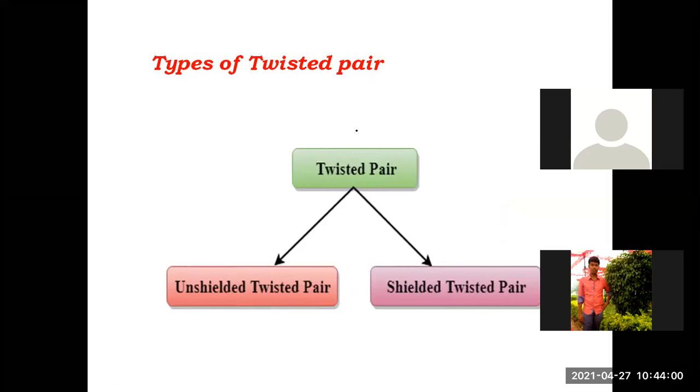There are two types of twisted pair cables: unshielded twisted pair cable, called UTP, and shielded twisted pair cable, called STP. The twisted pair cables are again two types: unshielded and shielded. First, we will see unshielded twisted pair cables.